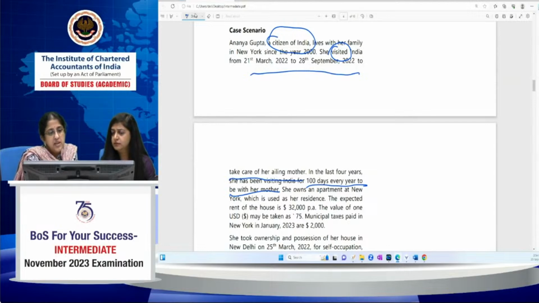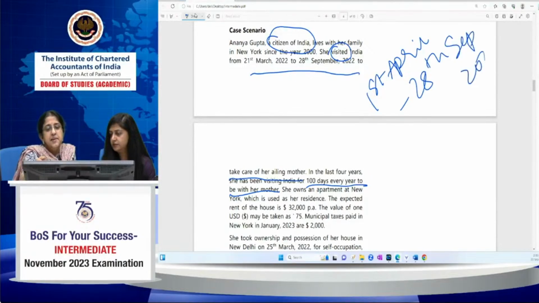Now, what is her residential status? She is a citizen of India, living outside India, and she is visiting India. What is the number of days of her stay in India? March goes into the earlier previous year, and in the earlier previous years she stayed 100 days every year to be with her mother. Now, in the current year, how long has she been in India? The current previous year starts from 1st April to 28th September 2022.